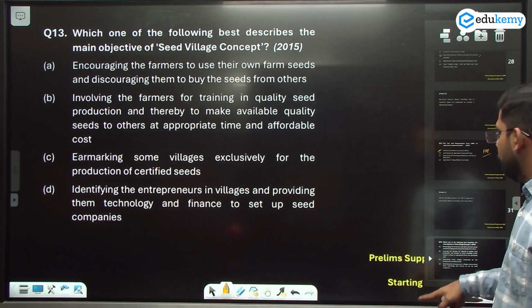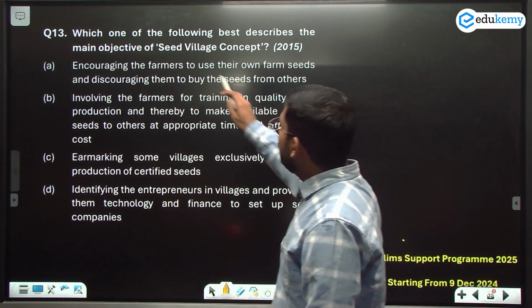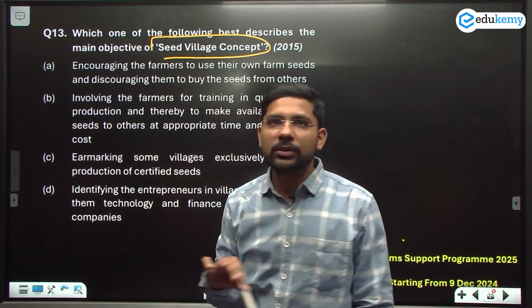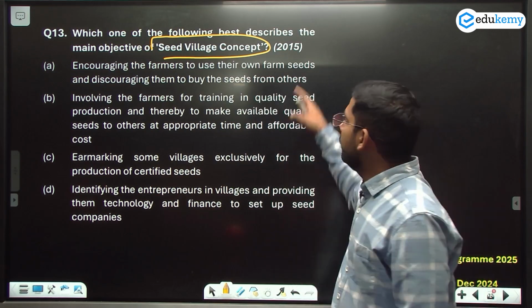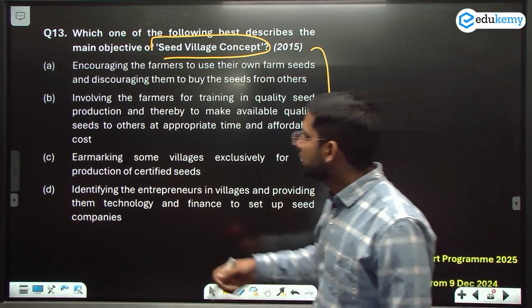Which one of the following best describes the seed village concept? Seed village concept है क्या? So this is basic factual information जो आपको पता होना चाहिए. Maybe you can leave one of the other questions, जो थोड़ा difficult हो जाता है, or you can make some logic out of these 4 statements. The answer of this question is B.